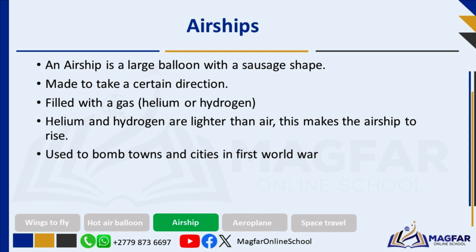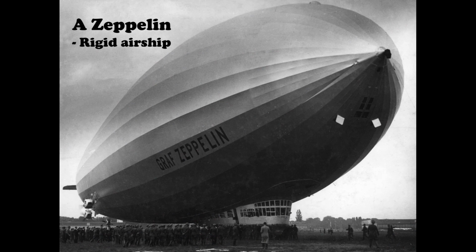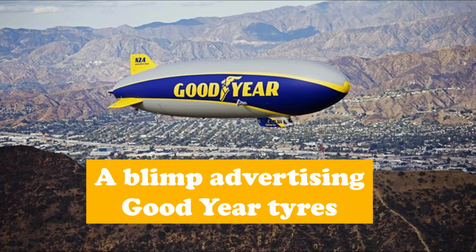Airships come in various sizes and designs, but they generally fall into two main categories. The first ones are rigid airships and are also known as zeppelins. The second type of airships are non-rigid airships and are known as blimps. Rigid airships have a framework or internal structure that maintains the envelope's shape. These rigid airships or zeppelins were widely used for passenger travel, military reconnaissance, and even dropping bombs during World War I. Non-rigid airships, also known as blimps, lack a rigid internal structure. Blimps are often used for advertising.